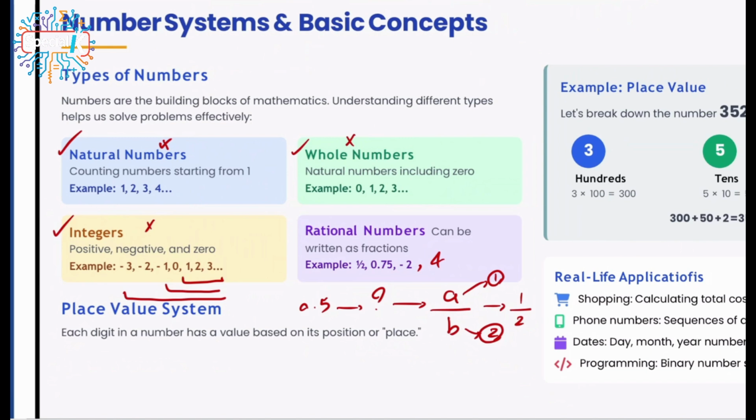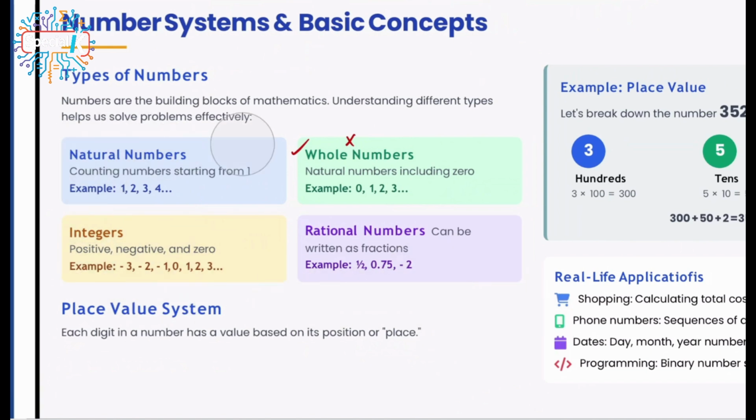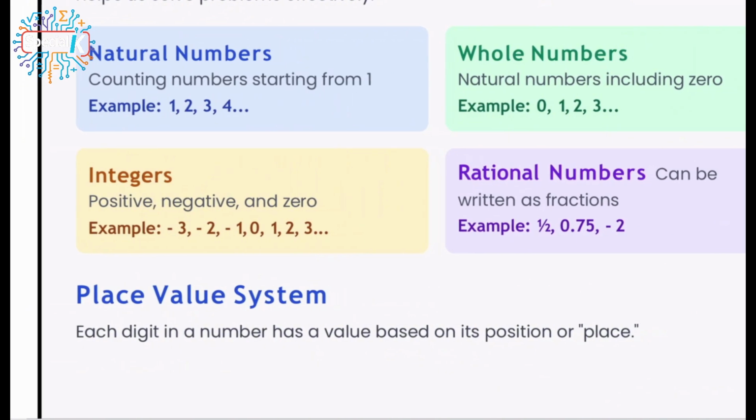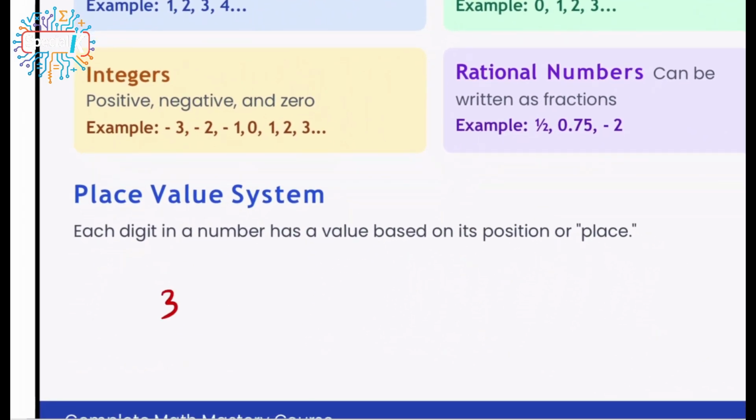So let's talk about another concept. Let me just get rid of this part because I don't want it to be messy. So let's talk about another concept, the place value system. What does that mean? Imagine that I have a number. For example, this number is 352. What does that mean?